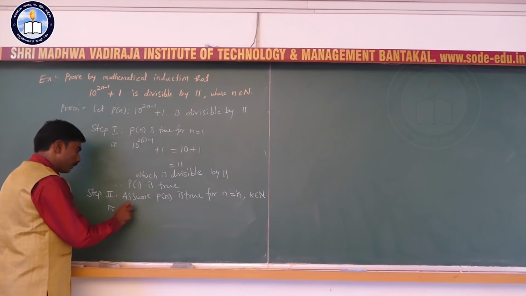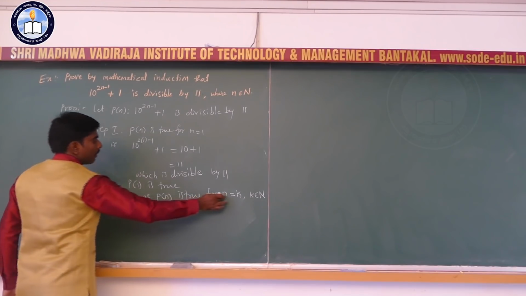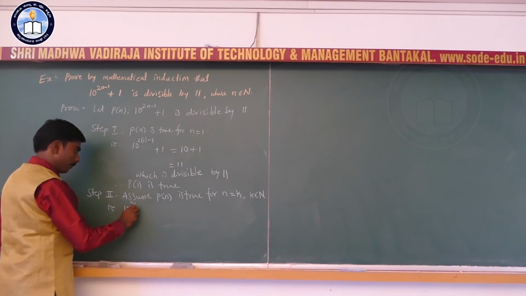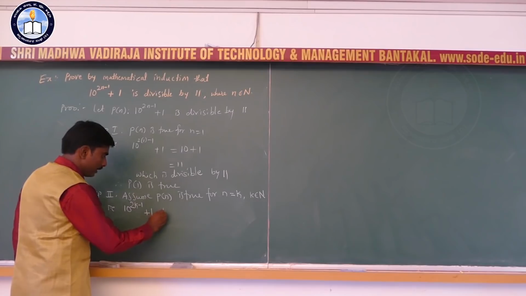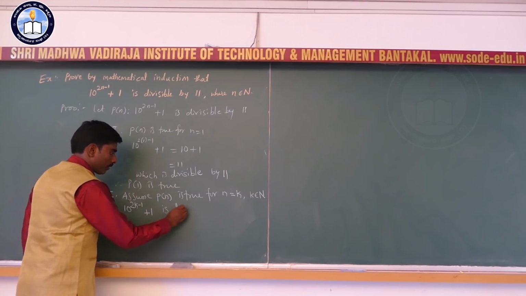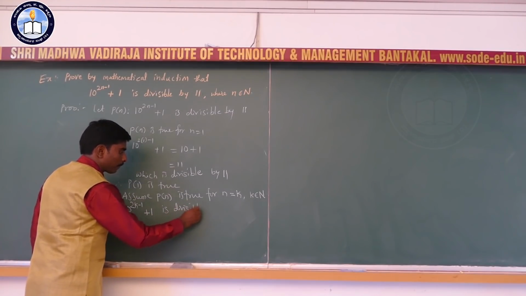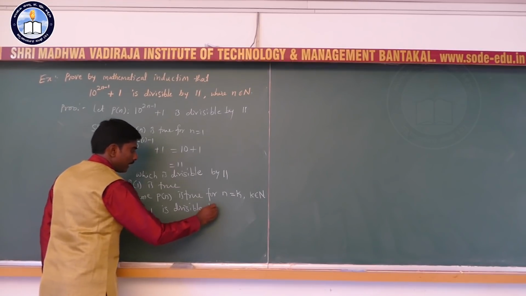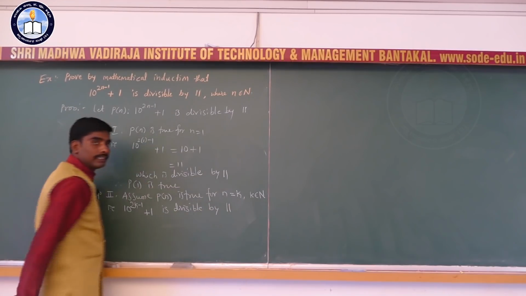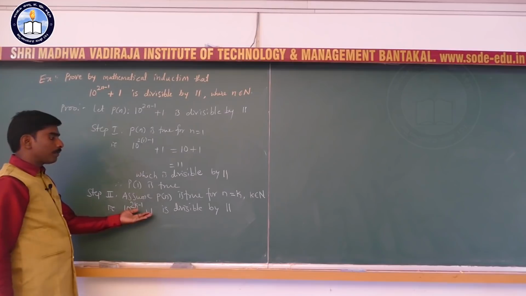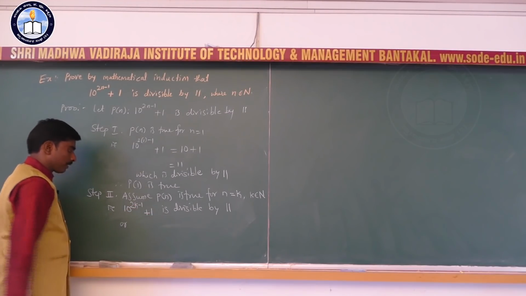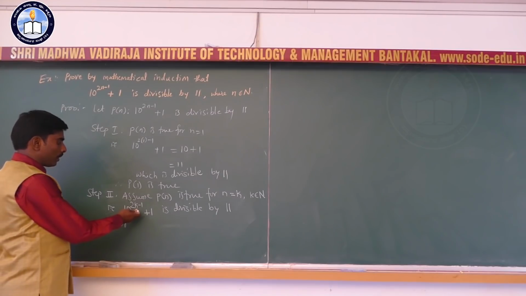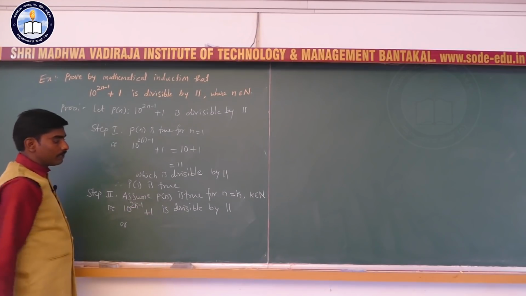That is, instead of n, you substitute k: 10 to the power 2k minus 1 plus 1 is divisible by 11.